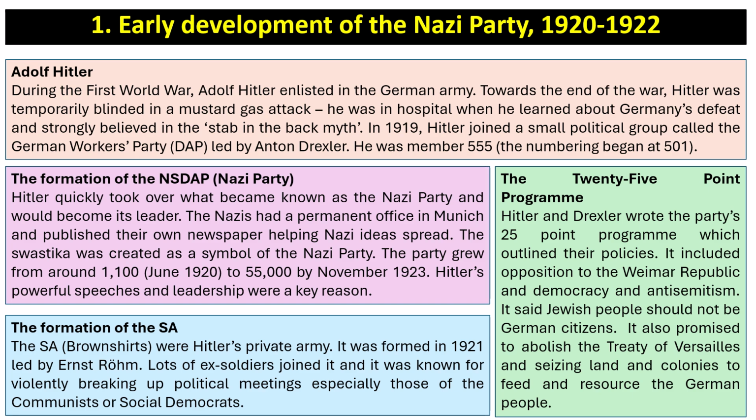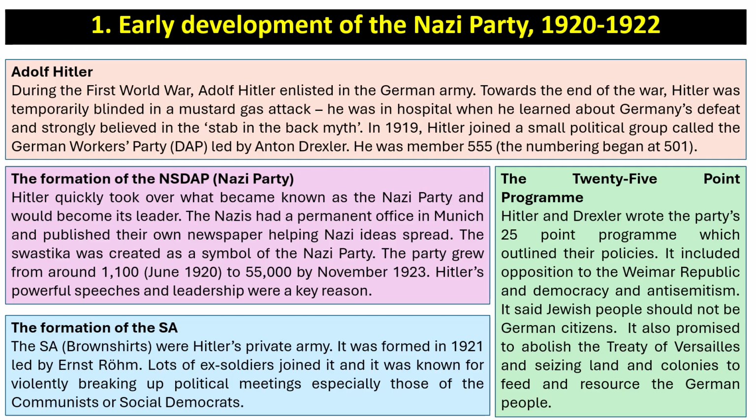Now, in terms of the formation of the SA, the Brownshirts were Hitler's private army, and they were formed in 1921 and led by Ernst Röhm. Lots of ex-soldiers joined it, and it was known for violently breaking up political meetings, especially those of the communists or the social democrats.